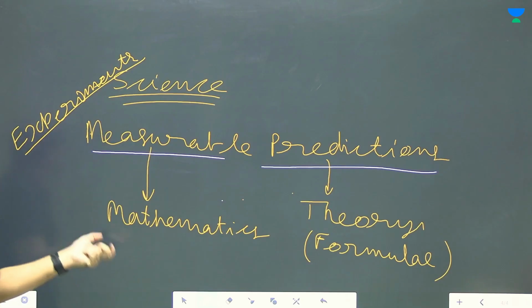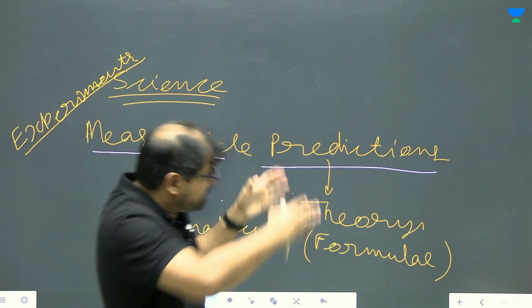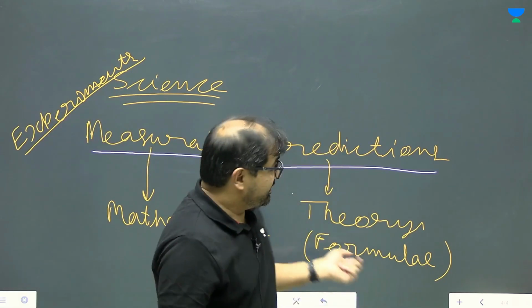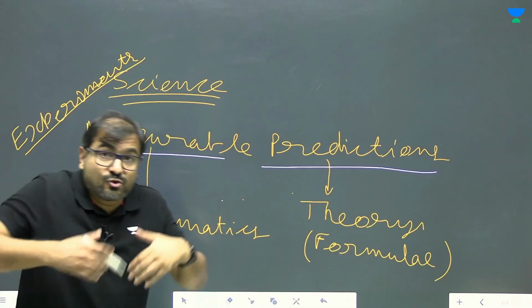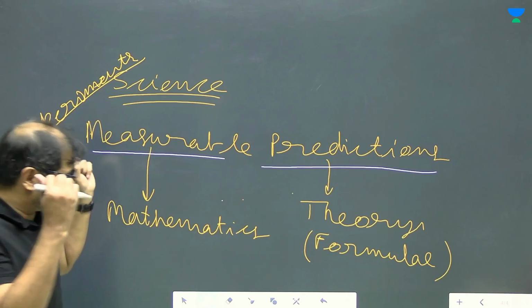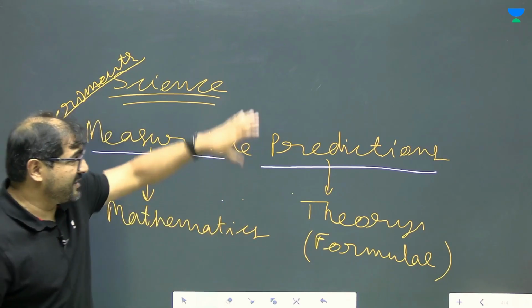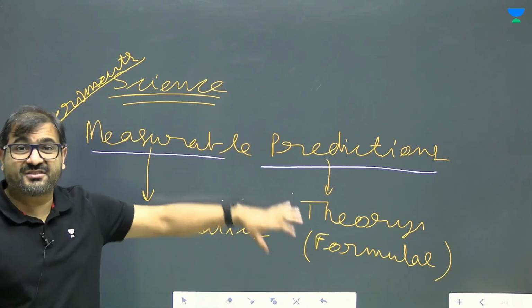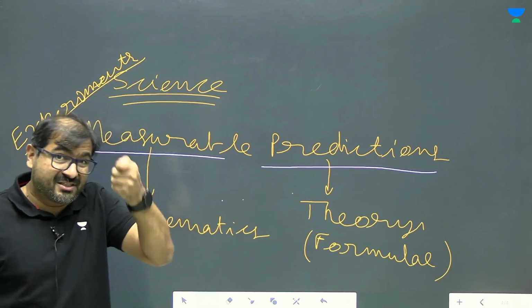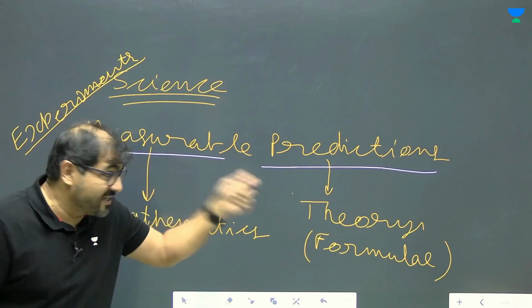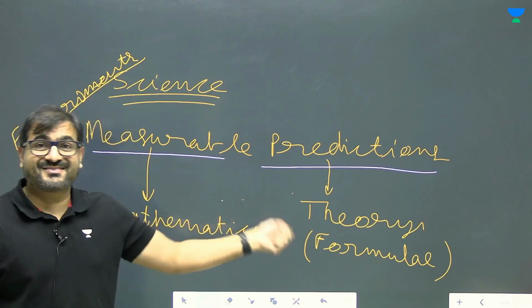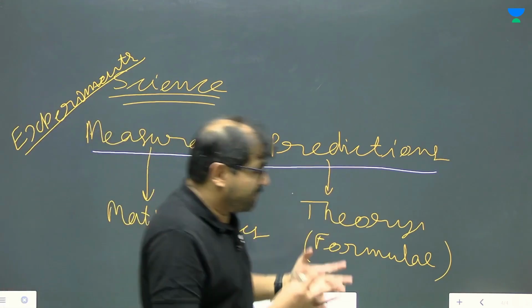And to measure, you need to put some part of your theory in terms of some formula or mathematics. To do this, you would need strong mathematics, so you can do all the calculations and the measurement part and check whether your measurements are the same as predicted. That's what science is all about.